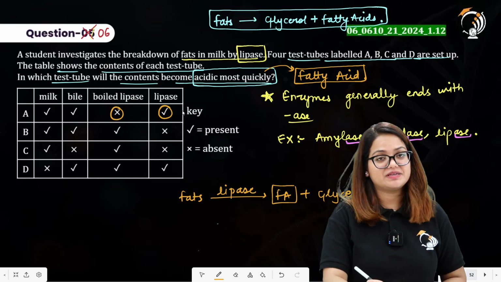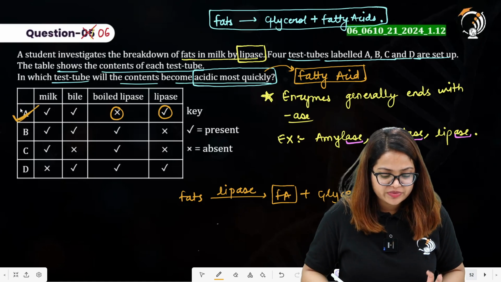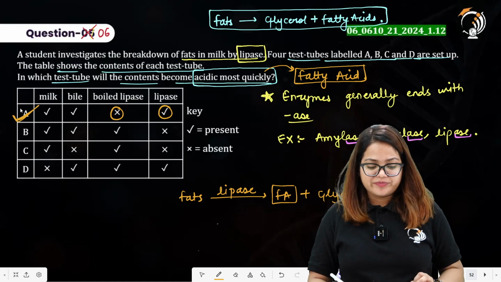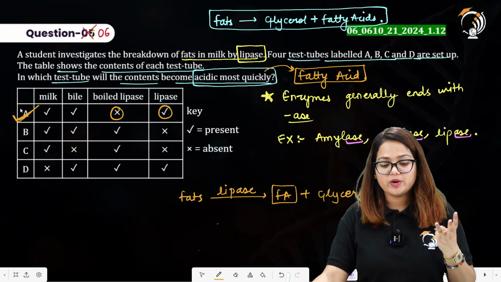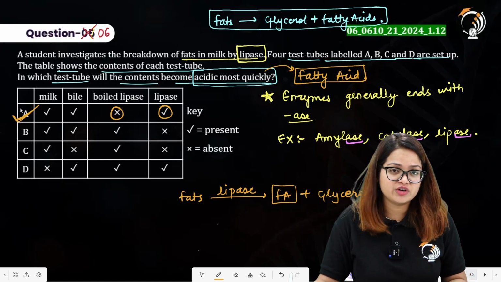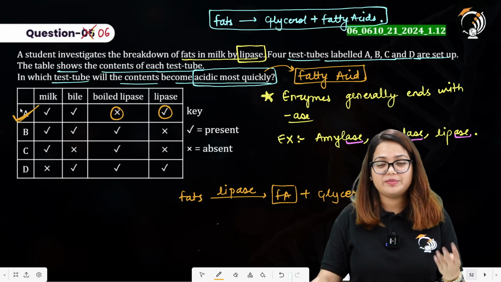Here since the lipase enzyme is there, this will become acidic most quickly. Now in test tube B, milk is there, bile is there, but boiled lipase is also there. Now boiled lipase will not catalyze any kind of reaction over here. Lipase is also absent, so there will be no formation of fatty acids.